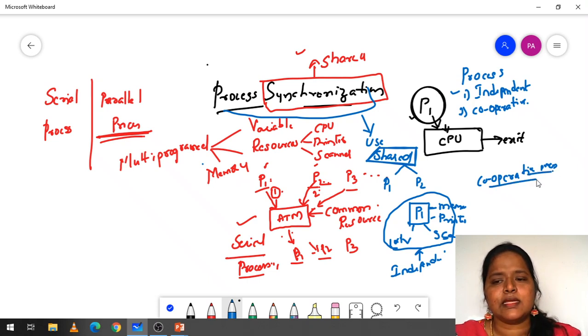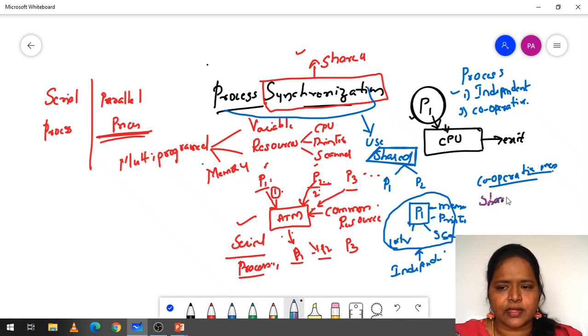So what are these cooperative processes? These cooperative processes share the resources, share the memory, share a variable, and share the data. So these are the things we are going to talk about regarding the cooperative process.